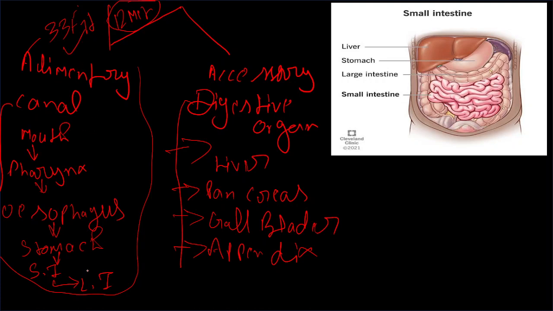Now the answer is small intestine. You can see in the figure, that is the inner part. That part is called the small intestine. The upper part is called the large intestine. That is our stomach, and that brownish part is the liver.